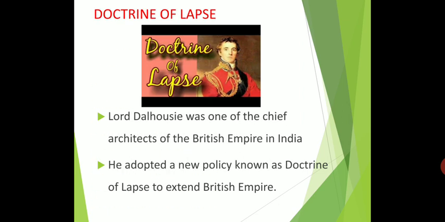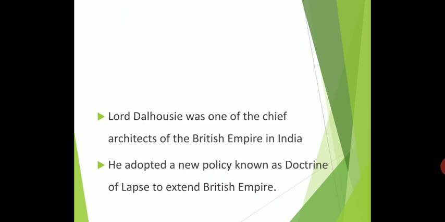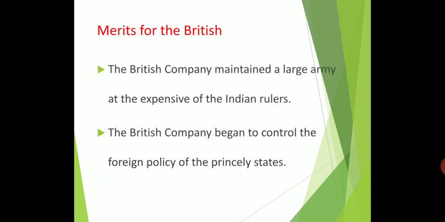Next one, we are going to see about doctrine of lapse. Okay, doctrine of lapse. But before that, which Indian states accepted the subsidiary alliance? Hyderabad in 1798, followed by Tanjore in 1799, Ayodhya in 1801, Peshwa 1802, Bhonsle 1803, Gwalior 1804, Indore 1817, Jaipur, Udaipur and Jodhpur 1818. So all these Indian states accepted the subsidiary alliance.